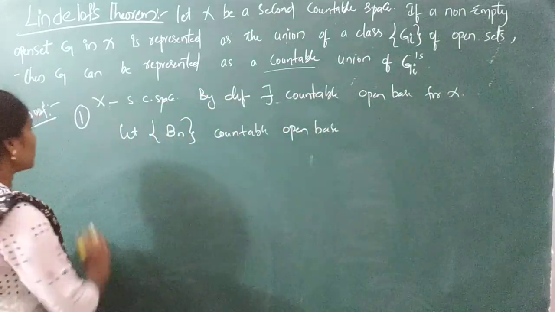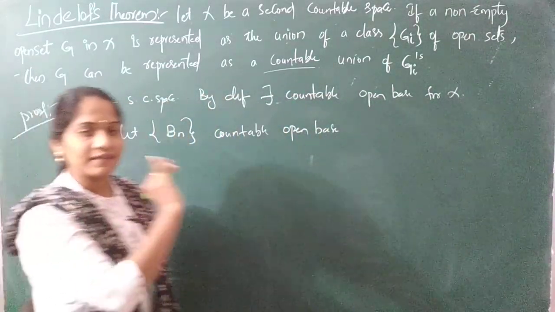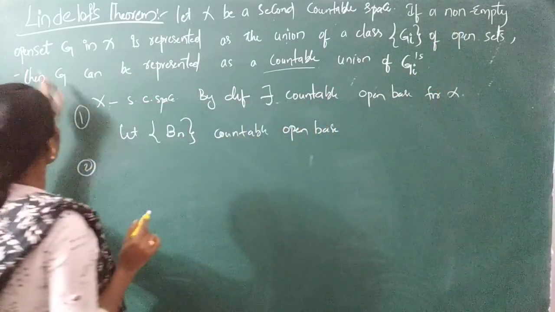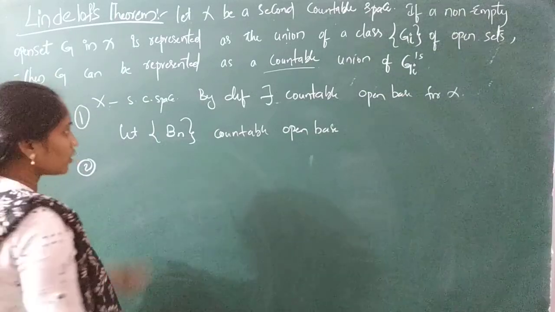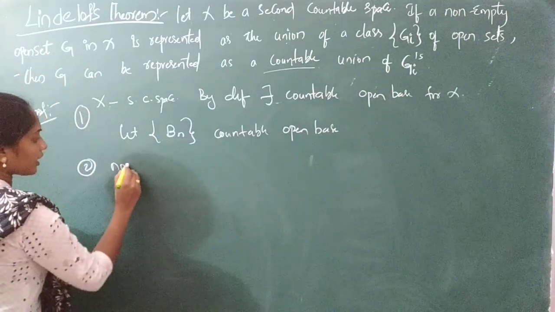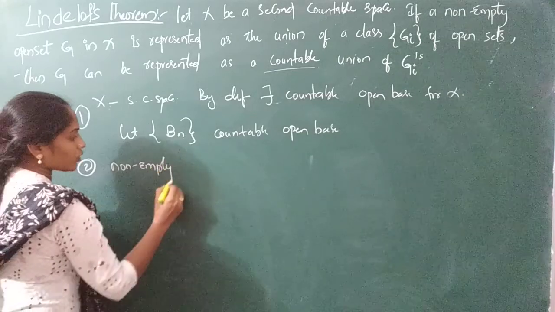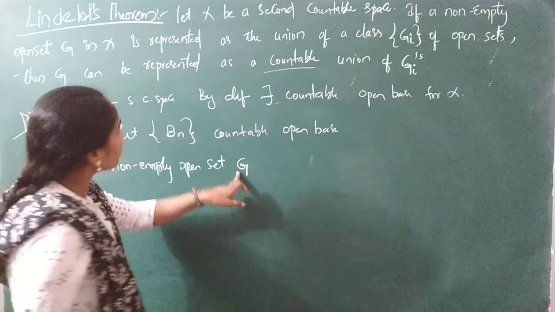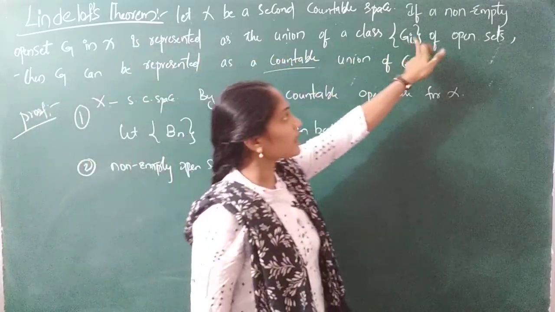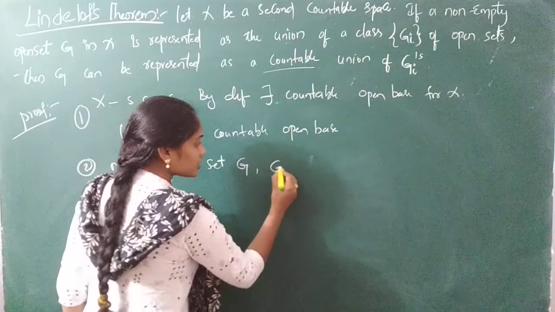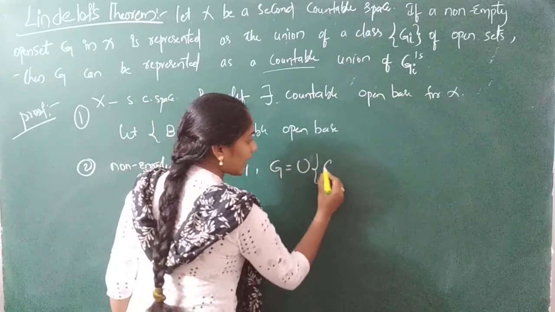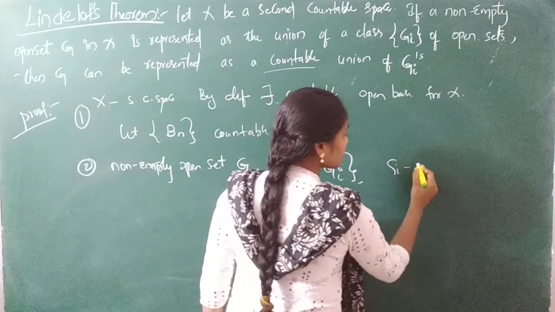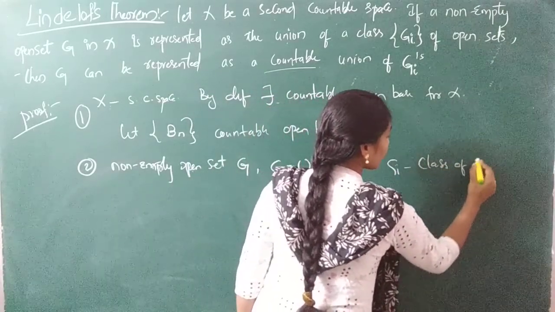You have to remember. So now come to the second point. What is given in the statement hypothesis? Let's recall that. You have to take a non-empty open set G, right? You have to take a non-empty open set G, and that G should be the union of the class of all Gi's. What is this Gi? Gi is nothing but the class of open sets.